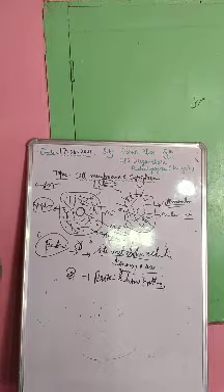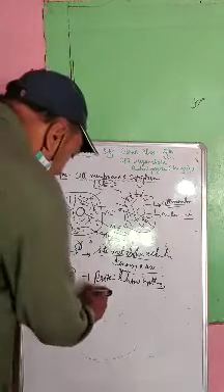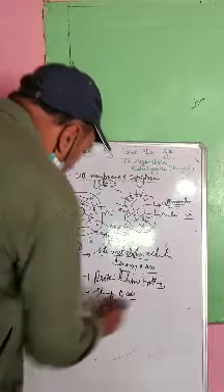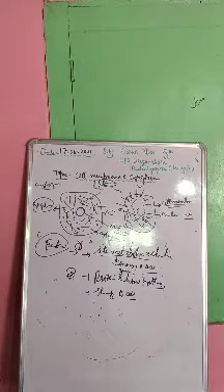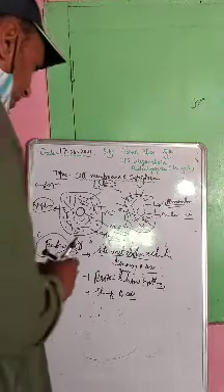And number third is that it is responsible for giving shape to the cell. How? Through these microtubules and microfilaments. And number 4 is that it also helps in the cytosol movement.